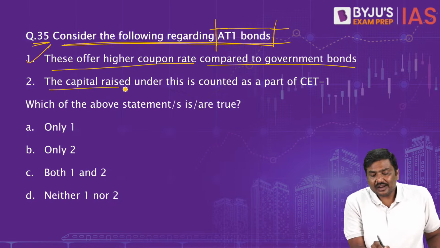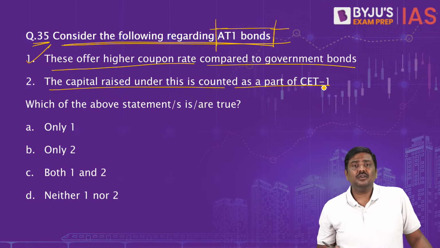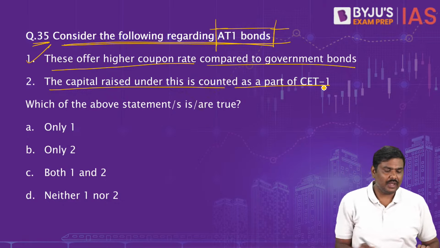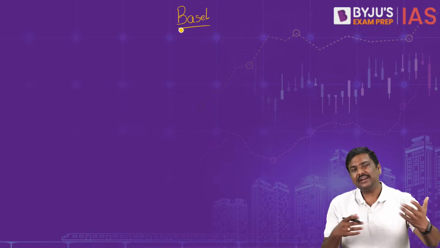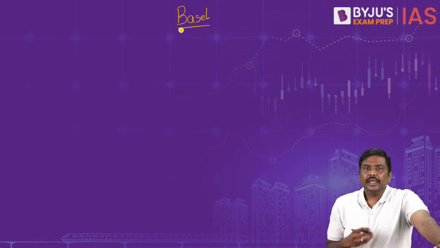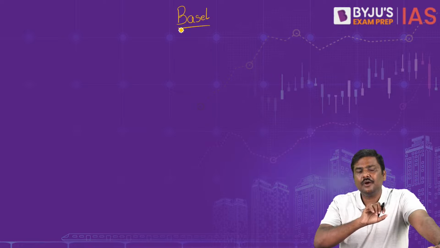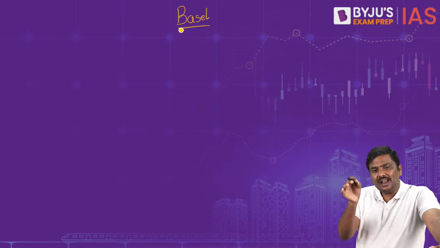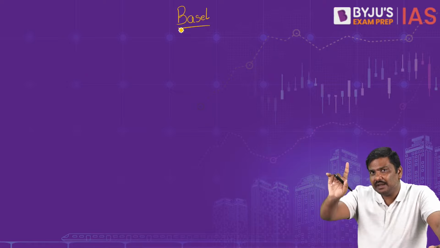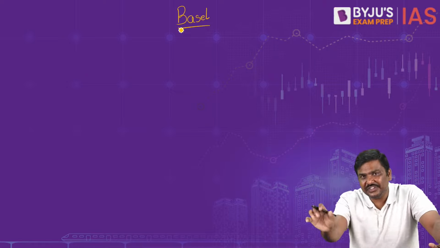Second, capital raised under this is counted as a part of CET1, Common Equity Tier 1. Statement 2 is wrong. Now, what is this idea? Let's start here. Under Basel guidelines, I'm focused on 3. But in fact, please remember this also. If I give you a statement, think of it and let me know in the comment section now.